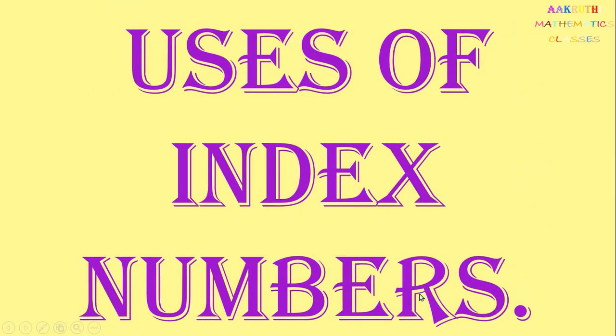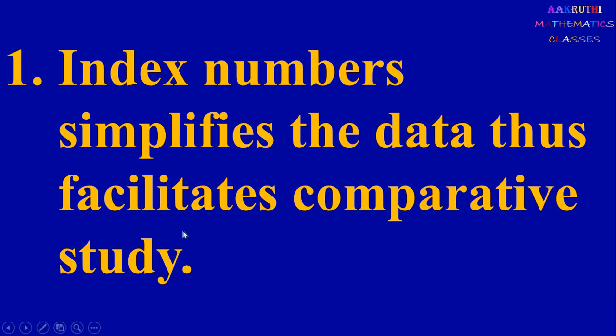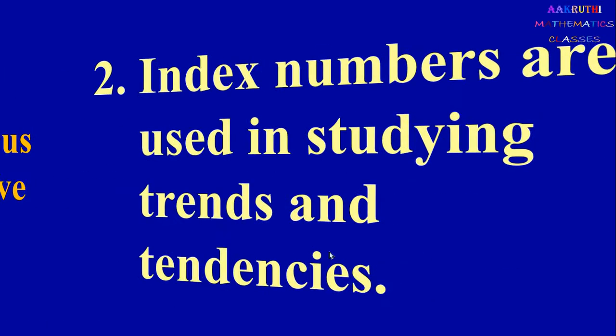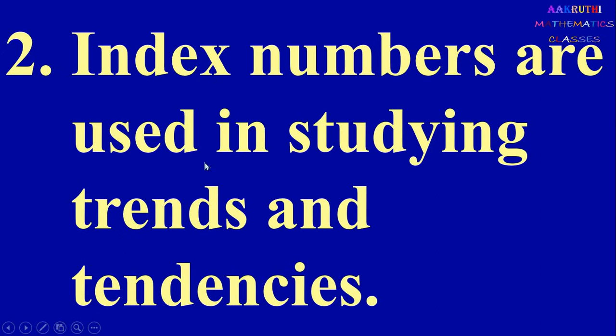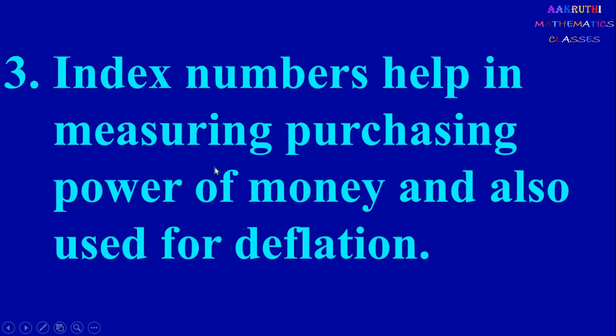Next we study uses of index numbers. First one, index numbers simplify the data, thus facilitating comparative study. Second one, index numbers are used for studying trends and tendencies. Third one, index numbers help in measuring purchasing power of money and are also used for deflation.